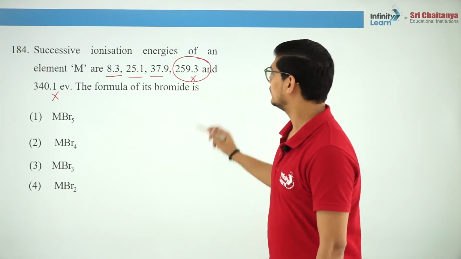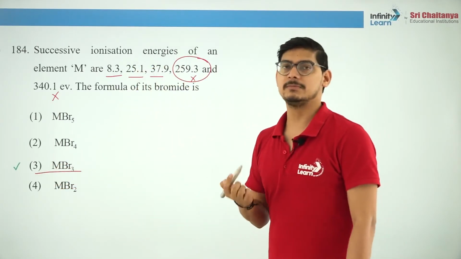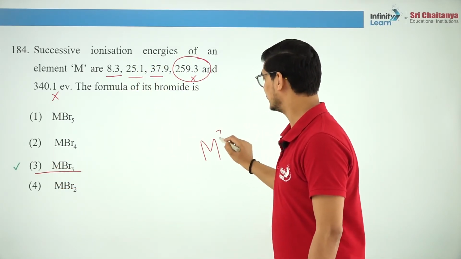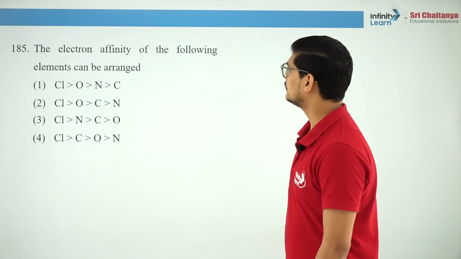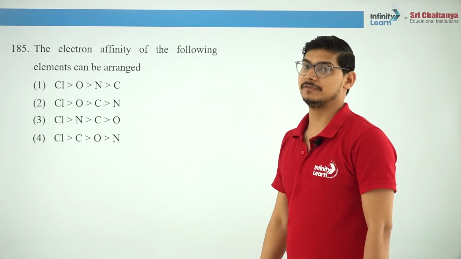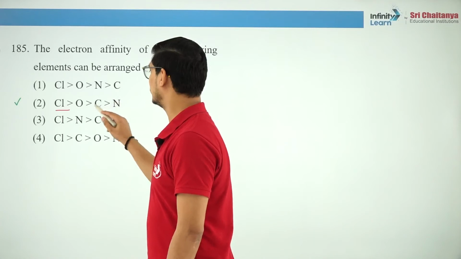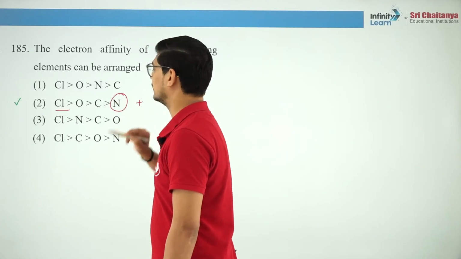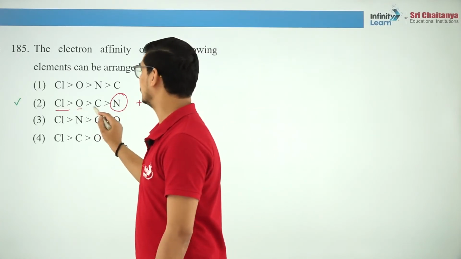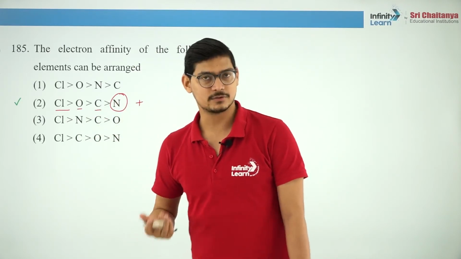So the formula of its bromide will be MBr3, right? It will form a 3 plus cation, a trivalent cation. Is that clear? The electron affinity of the following elements: which element has the highest electron affinity? Chlorine. Now you remember nitrogen has positive electron gain enthalpy, and out of oxygen and chlorine, oxygen is more electronegative, so it will have higher electron gain enthalpy.